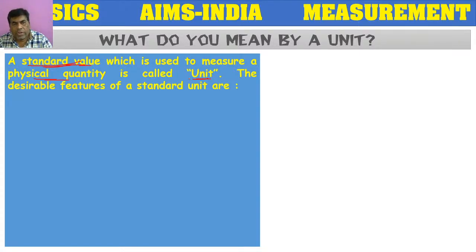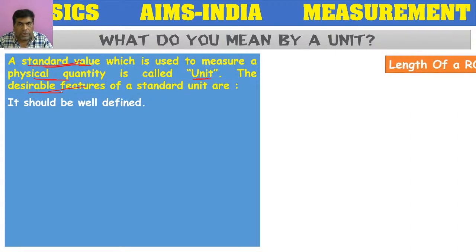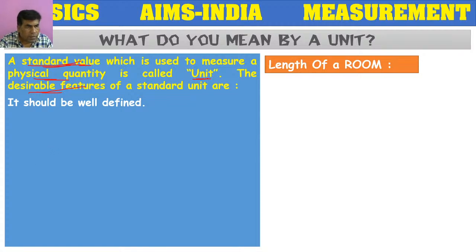So the unit should not change based on the conditions of that place. That's why, to make it a standard value, it has to follow some desirable features. So what are they? First, it should be well defined.